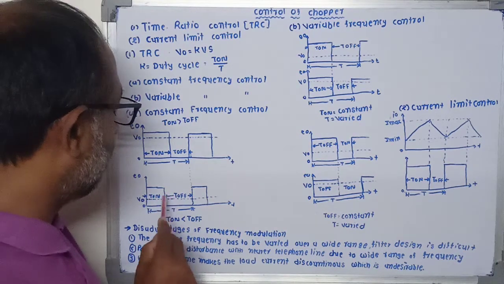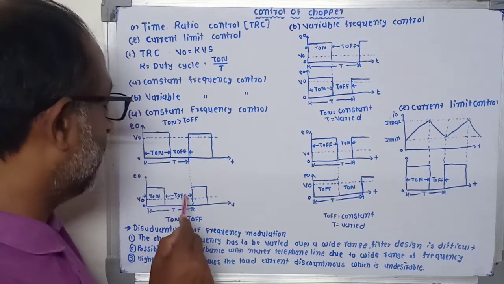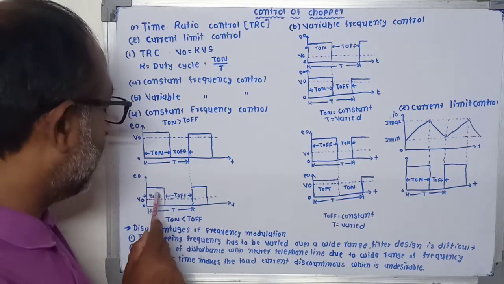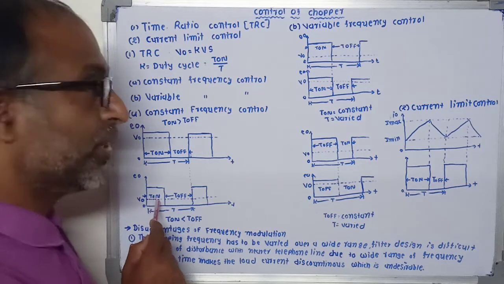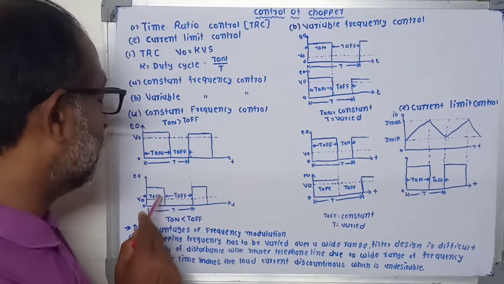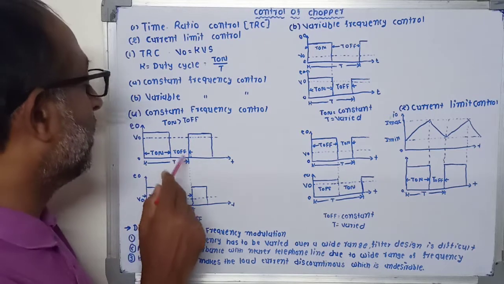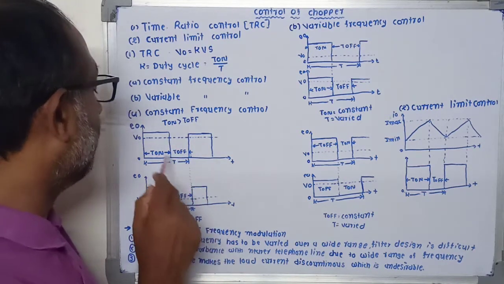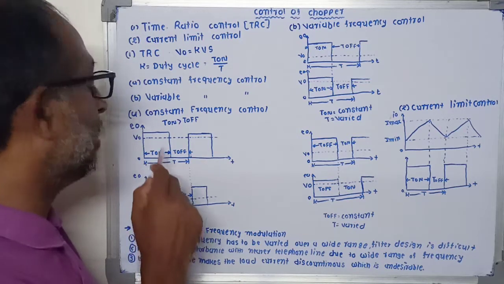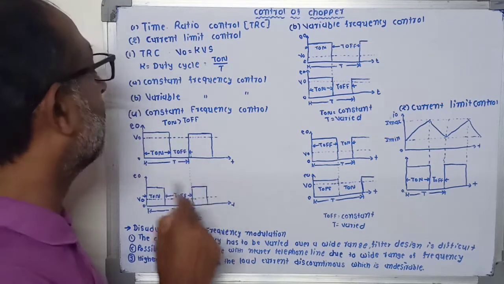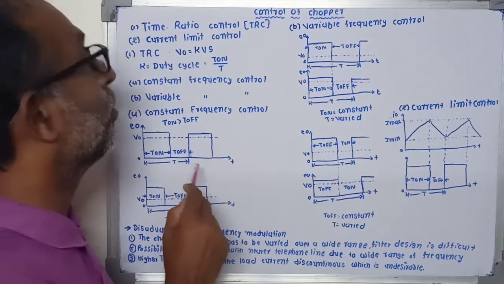Now in the second case, the chopping period T is kept fixed, but here we change it so that the T on period is less than the T off period. So in this case the area covered by the T on period is less than that of the T off period, so the output voltage is less. Comparing these two waveforms, you can see that the output voltage depends on the T on period. So this is the constant frequency control method.